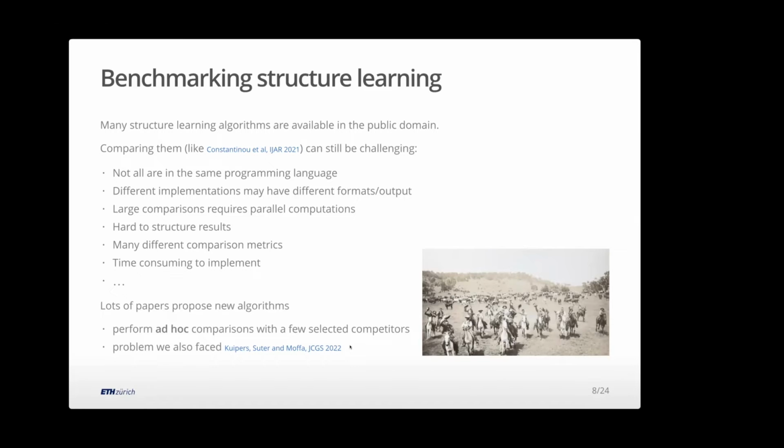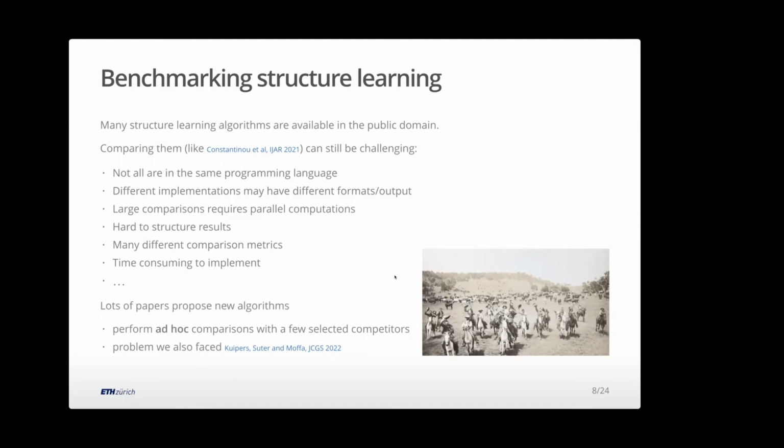We run a small scale simulation study, and everybody does their own simulation study, and then it's very hard to really compare across. So I took this picture this morning. It's a bit like the Wild West, where everybody's doing their own thing, and there's no real structured comparison. And of course, if I just focus on one area, I can look better, but maybe I'm misleading myself and others. So this is the stage we were at a few years ago. How can we do this in a more sensible, systematic way?